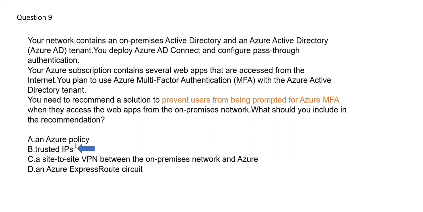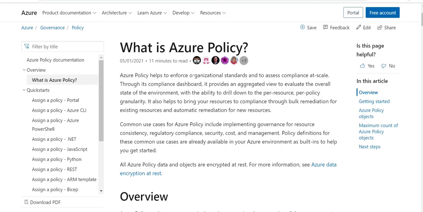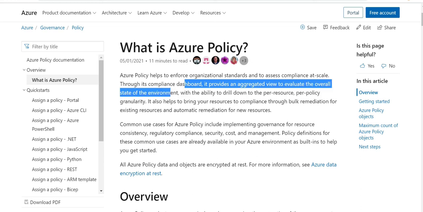If you want to implement some sort of compliance, so that automatically the compliance reports will be checked, and if any VM or etc. is not compliant, you will get it in a report. That is the purpose of Azure policy. So if you see here, Azure policy helps enforce organizational standards and assess compliance at scale. And you can use the compliance dashboard if you want to see an aggregated view of the overall state of your environment and the compliance posture.